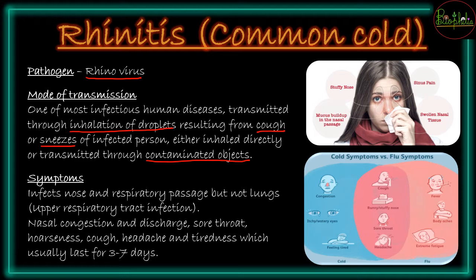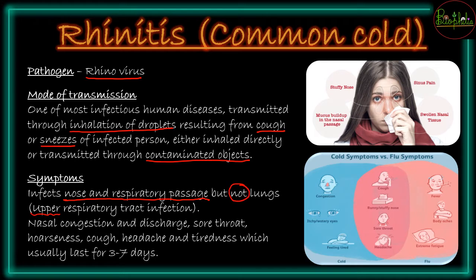So what are the symptoms that one faces who has been attacked by rhinovirus? So first of all, rhinovirus का site of infection क्या होगा? It is going to affect the nose and the respiratory passage, and that too you see that it is going to be an upper respiratory passage and it is not going to affect lungs.